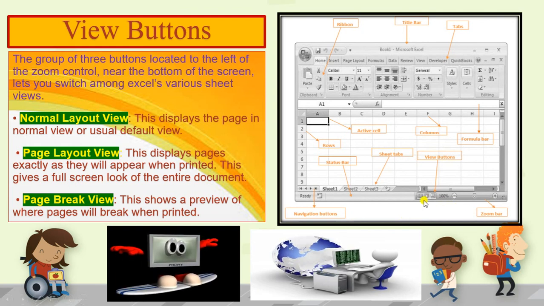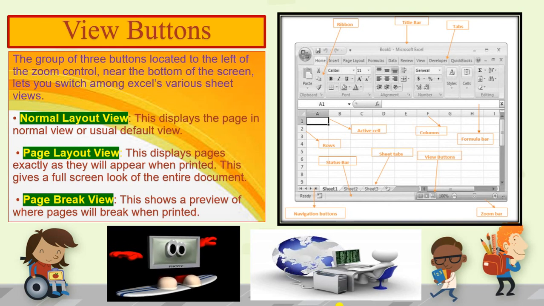Now the next button is the page layout view. This displays pages exactly as they appear when printed. This gives a full screen look of the entire document. If you click on this button, it will show you how your pages will look when you take the printout of the pages, and this look will be in a full screen mode of the entire document.